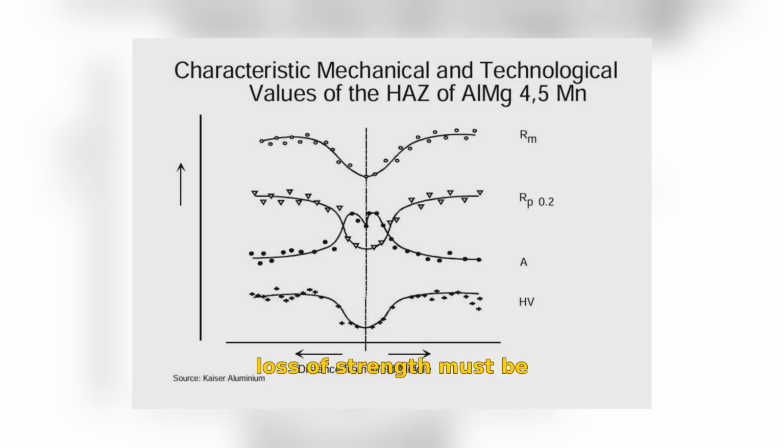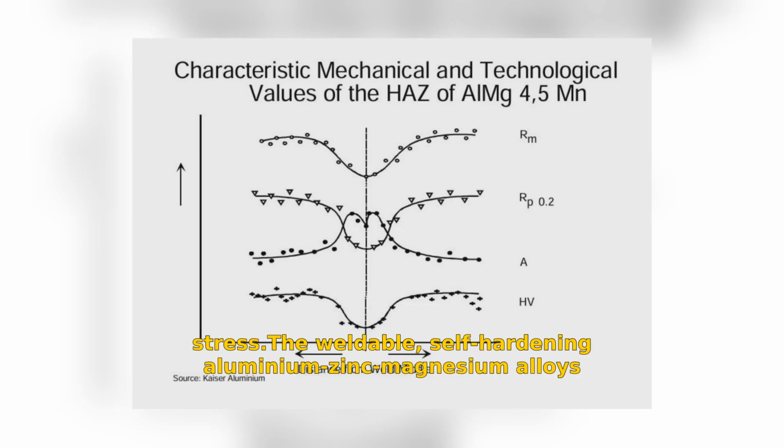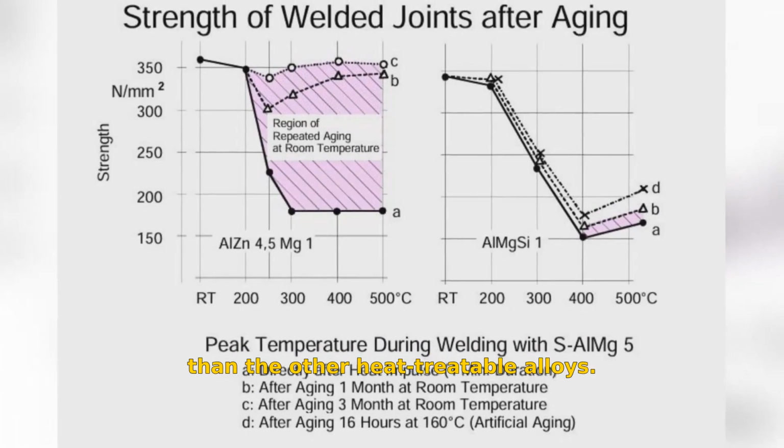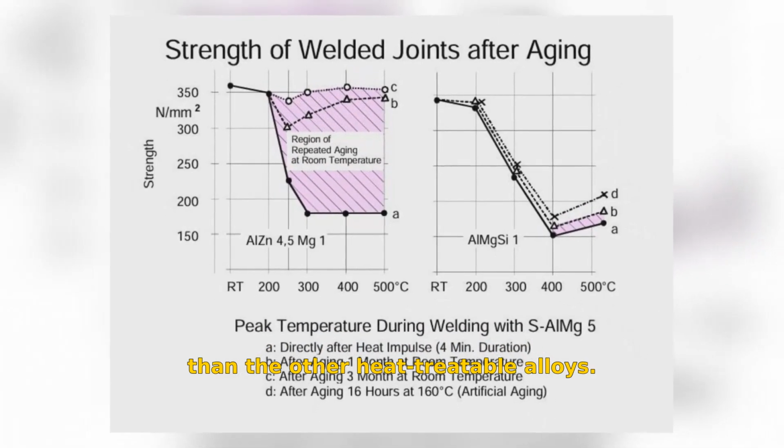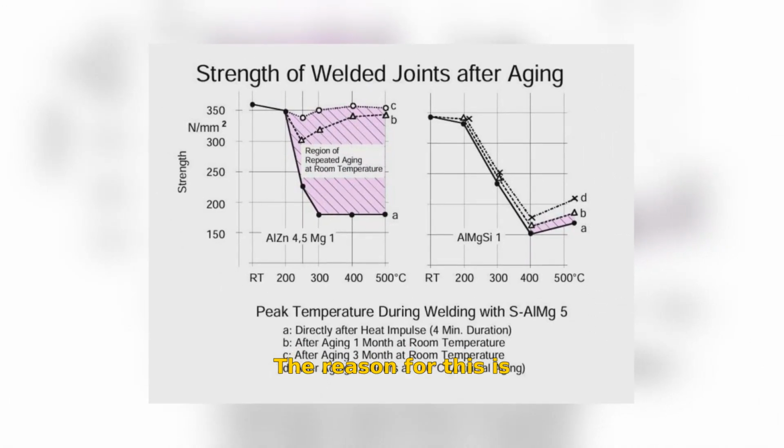This loss of strength must be considered in designing the welded construction. Calculations should then be based on the reduced allowable stress. The weldable self-hardening aluminium-zinc-magnesium alloys have to be handled differently than the other heat-treatable alloys. The reason for this is the relatively large solution treatment range, from 350 to 500 degrees Celsius, and the slow aging effect at room temperature, natural aging.